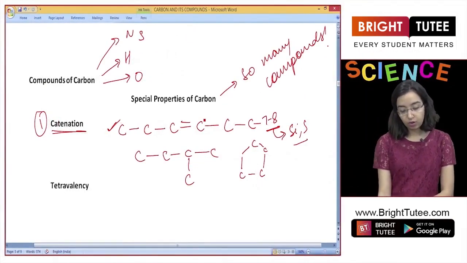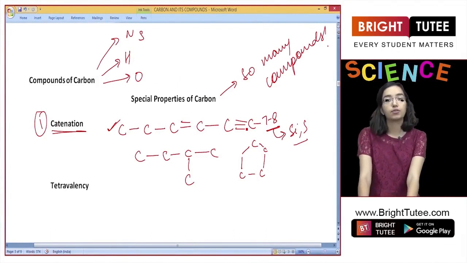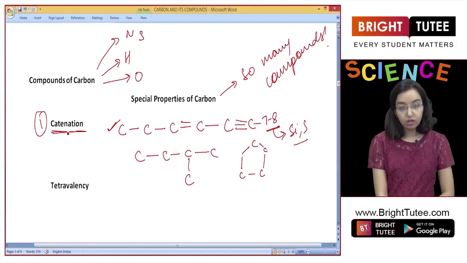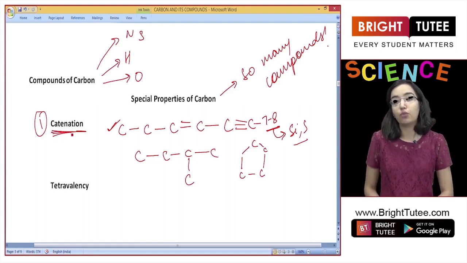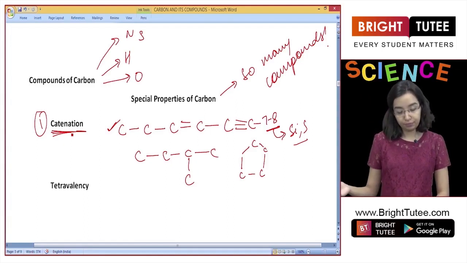It can also have double bonds in between. It can have triple bonds, and that is why it is possible for carbon to form so many compounds. So that is the first reason, catenation, which is the property of an element to form long chains by forming covalent bonds with itself. Right.